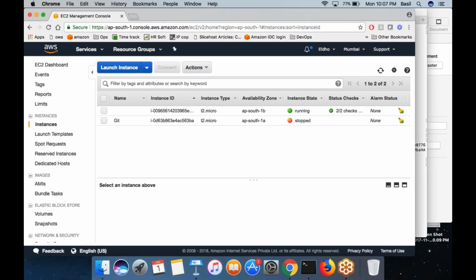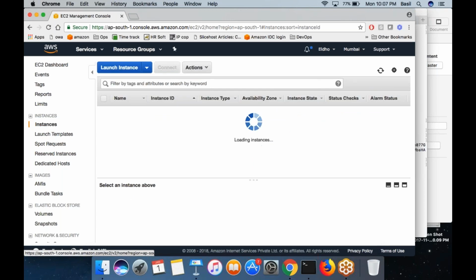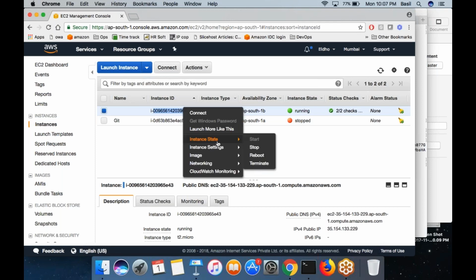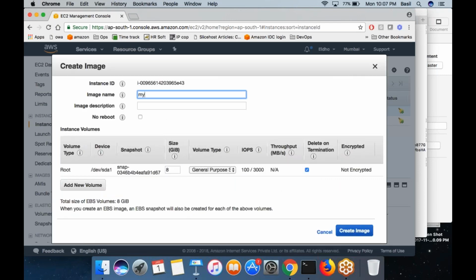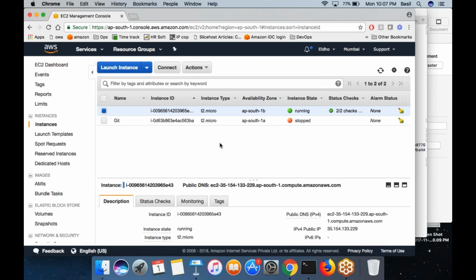So next thing, we have seen different things, right? Over here, I talked about AMIs, and I said you can create your own AMIs. Let's say this is a machine where I have set up WordPress and MySQL, everything. Now I want to take an AMI of this machine. I can right click, then go to image, click on create image, give it some name, then click on the create image button. That would actually start creating a new AMI.